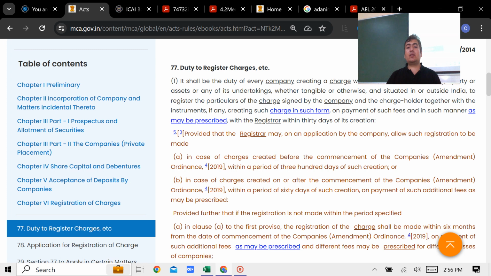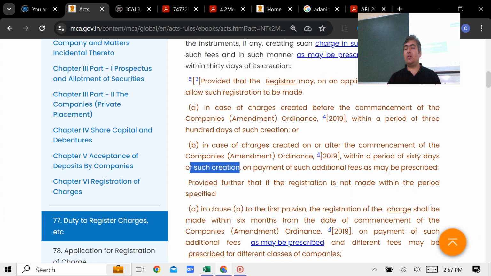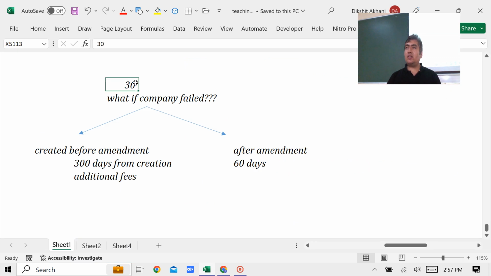So you see guys, if it is before the commencement, then it is written 300 days of such creation. But if it is after the amendment, then within a period of 60 days from such creation. Have a look at it once. So as soon as the first 30 days are completed, you have just 30 days more, because 60 days would be considered from the date of creation. Just understand this much, and then there will be no confusion.